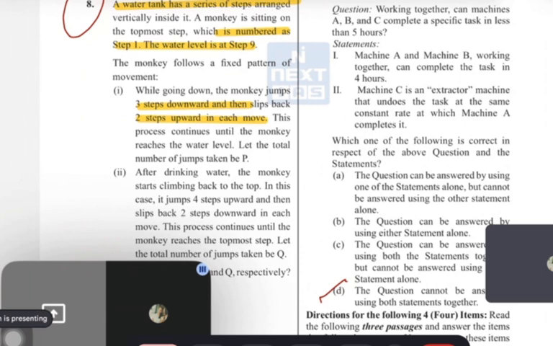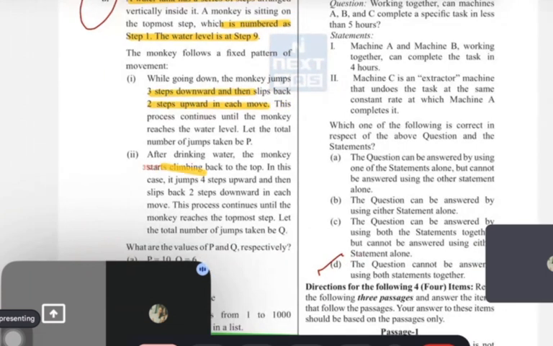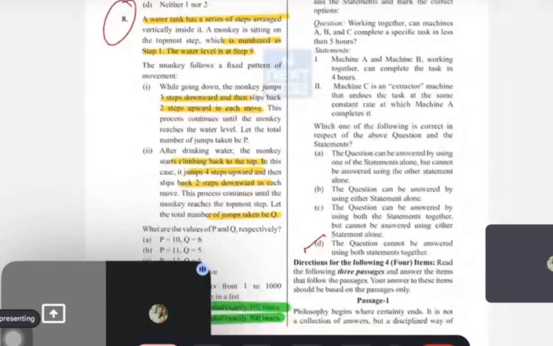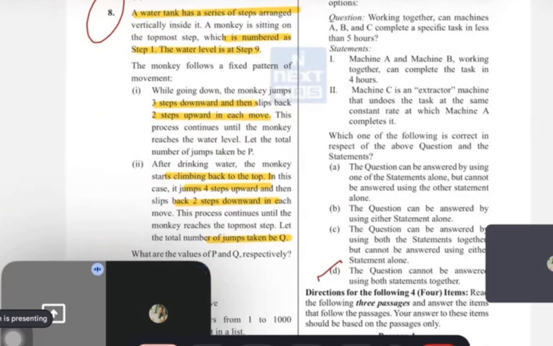After drinking water, the monkey starts climbing back to the top. In this case, it jumps 4 steps upward and slips back 2 steps downward in each move. This process continues until the monkey reaches the topmost step. Let the total number of jumps be q. Then, tell the first demand.